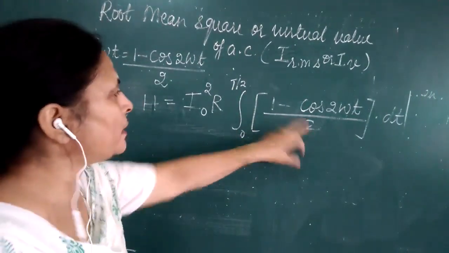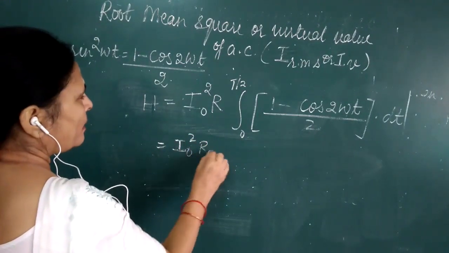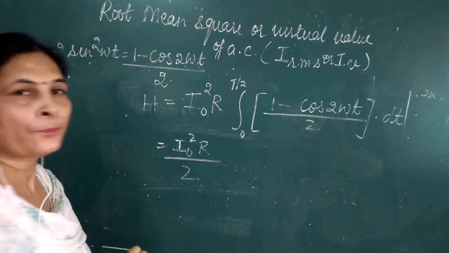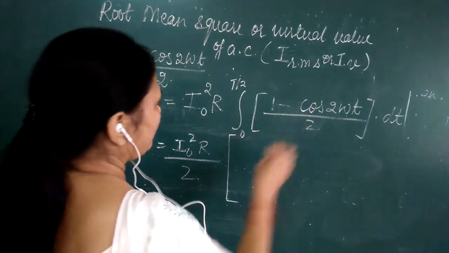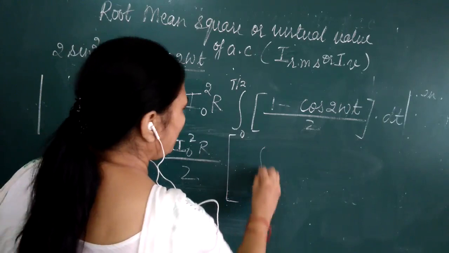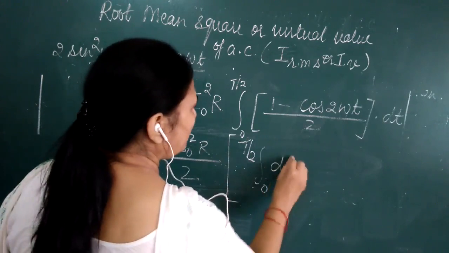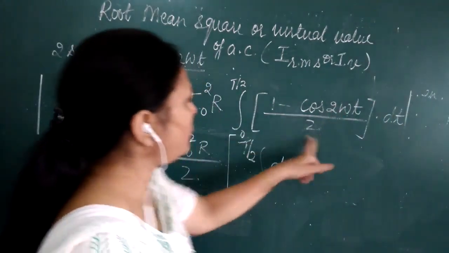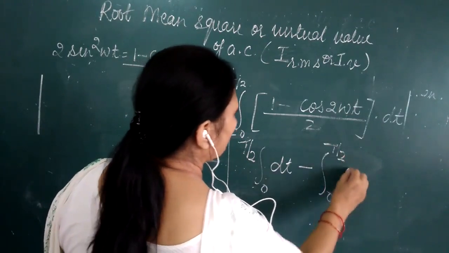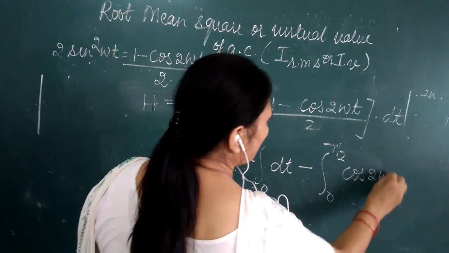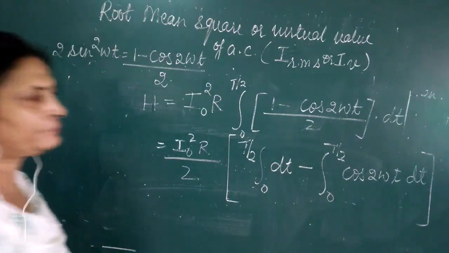Now this 2 can also be taken outside. So I naught square r upon 2. Now this can also be divided into two parts. First term is the integration 0 to t by 2 of 1 into dt, 2 we have already taken outside, minus integration 0 to t by 2 of cos 2 omega t into dt.